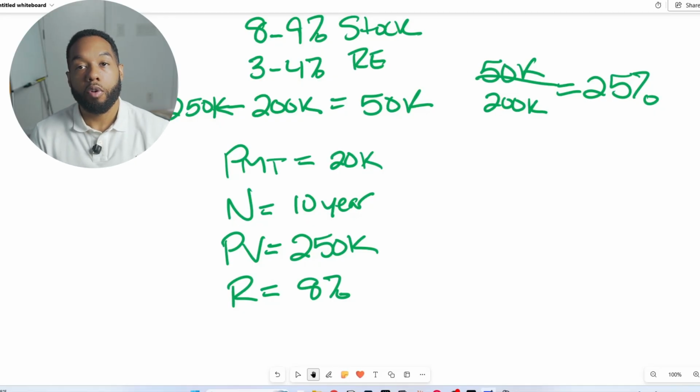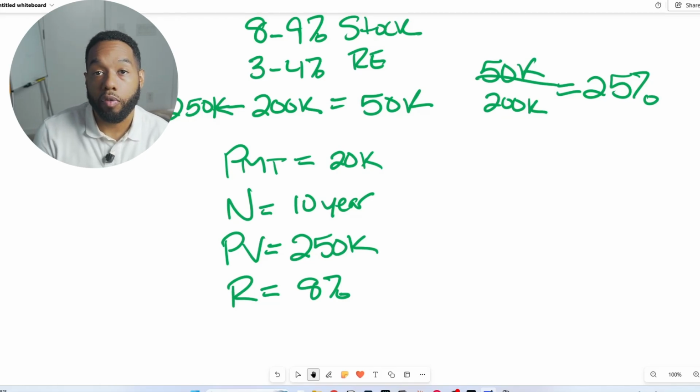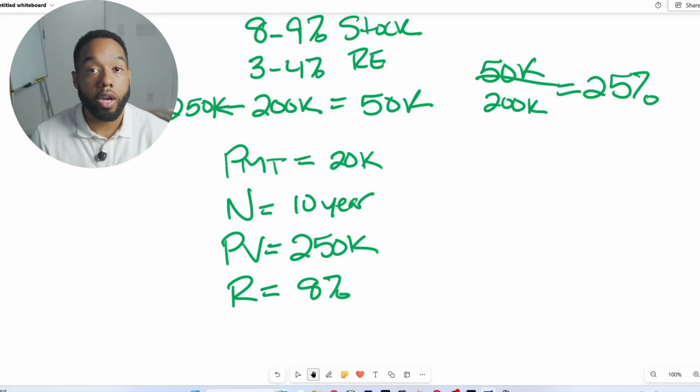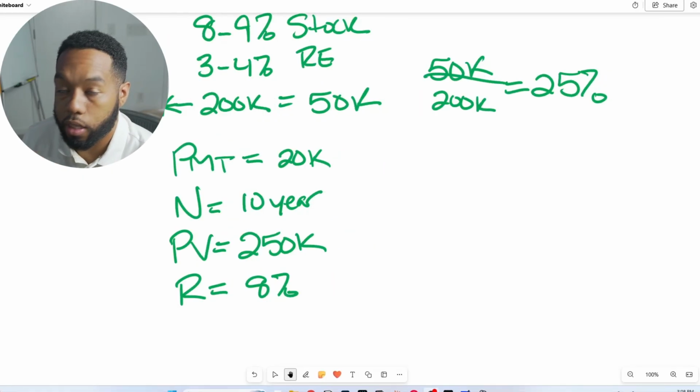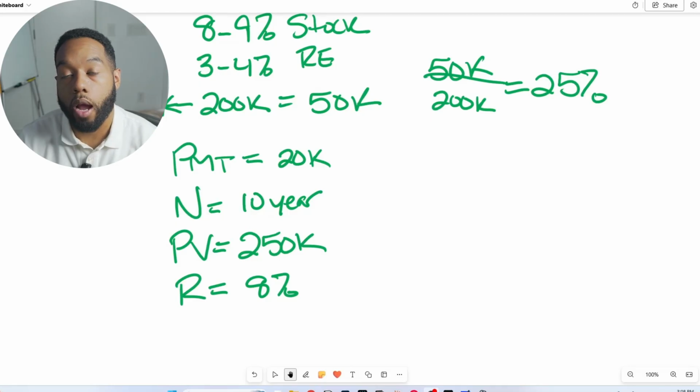So now that we have these four variables, we need to look at the formula and how we can calculate what our status is going to be at the age of 40, and then make any necessary adjustments as needed to get to the millionaire status. Now to calculate this, we have what's called a future value calculation. I'm going to write out the exact formula for you, and then I'll show you an easy way to calculate this so you're not bogged down with algebraic math.